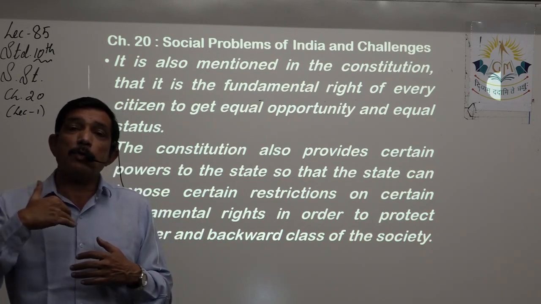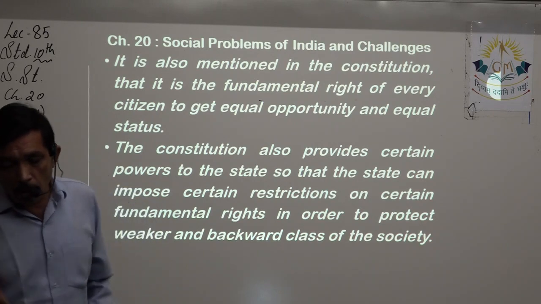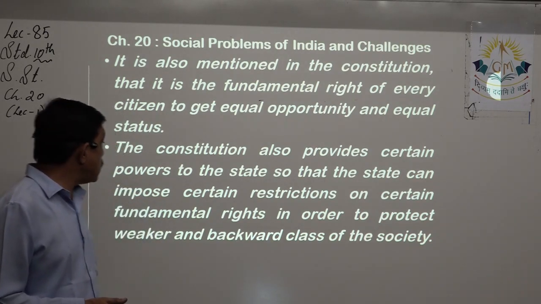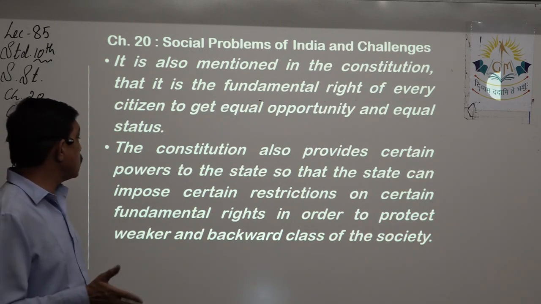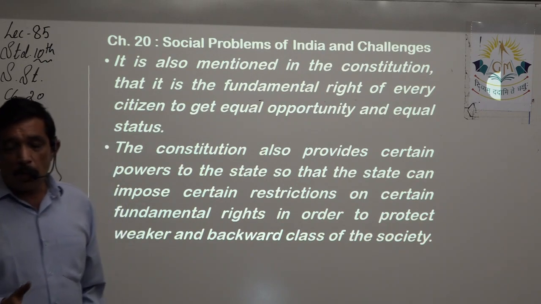If they are not able to come to us, it becomes our duty, because it's written in the constitution. The constitution also provides certain powers to the state, so that the state can impose certain restrictions on certain fundamental rights in order to protect weaker and backward classes of the society.